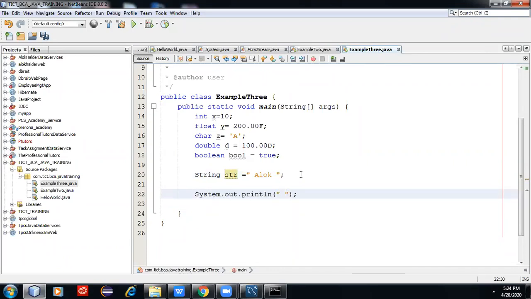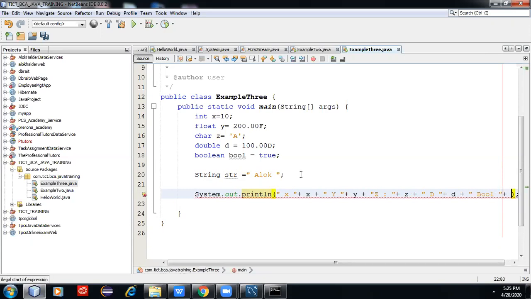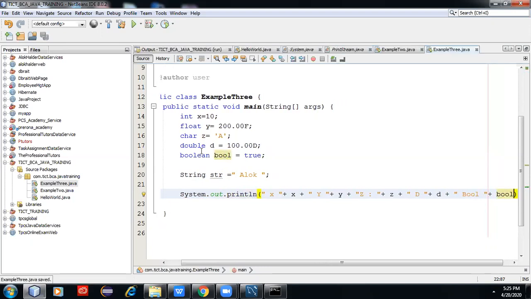You can write all the data types and you can print. Okay, you can run.